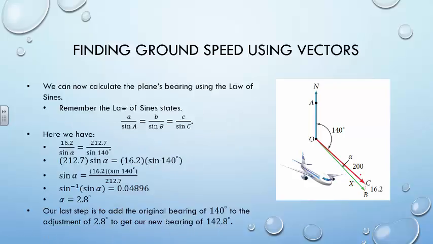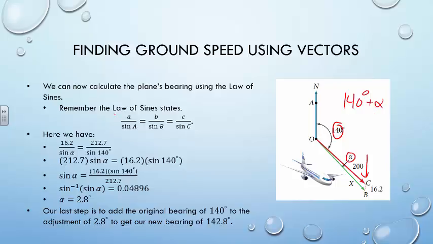The next and final step in this problem is the plane's new bearing. So keeping in mind that the new bearing is going to be 140 degrees plus this new angle alpha that was caused when the wind pushed that plane from C to B. We have to find alpha and then add it to the 140 degrees. And we can use the law of sines to find our alpha.